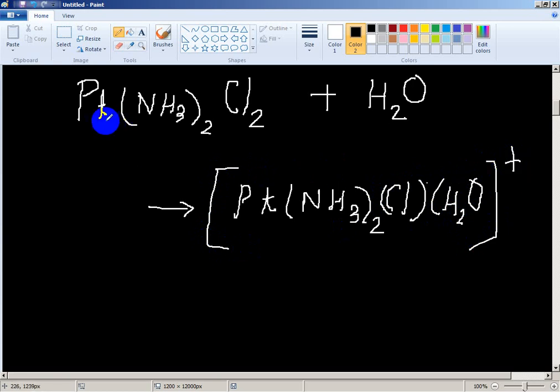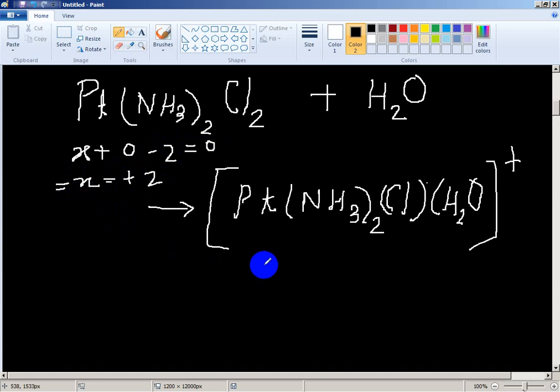Okay, what is the oxidation number of this platinum? This compound is neutral, so it is 0. Let this one be x. Ammonia is neutral, so 2 into 0 is 0, and chloride is minus 1, so 2 chlorides are minus 2. This is a neutral compound, so it equals 0. So x equals plus 2. Okay, oxidation number is plus 2.